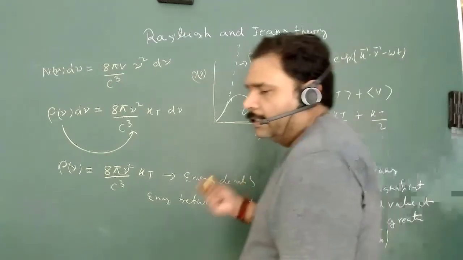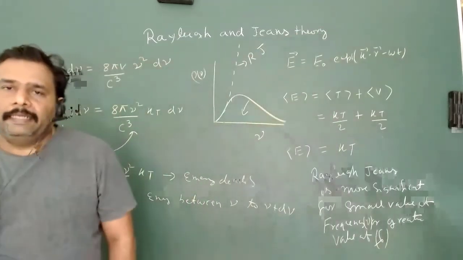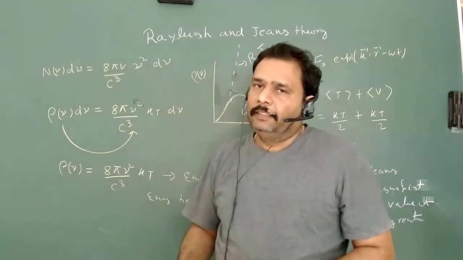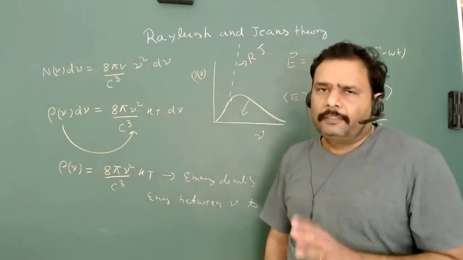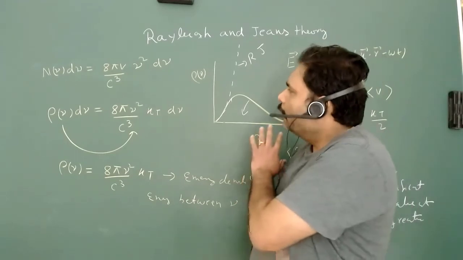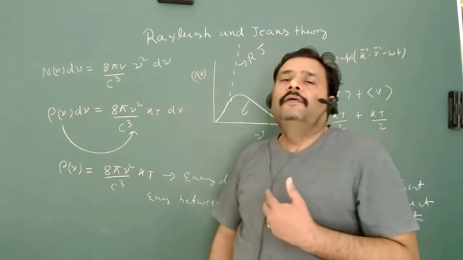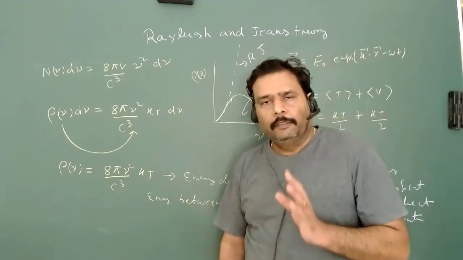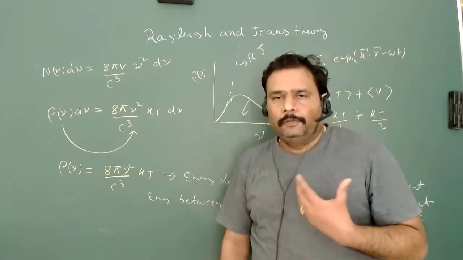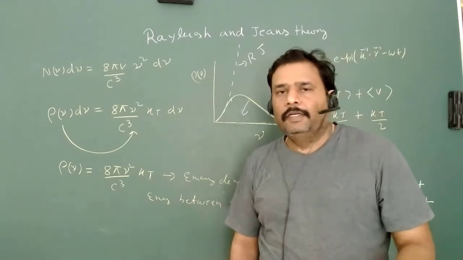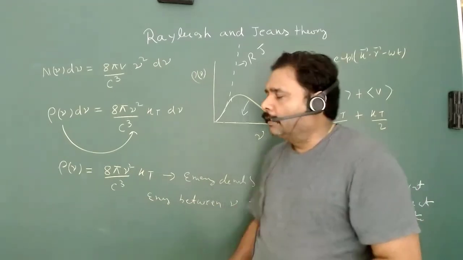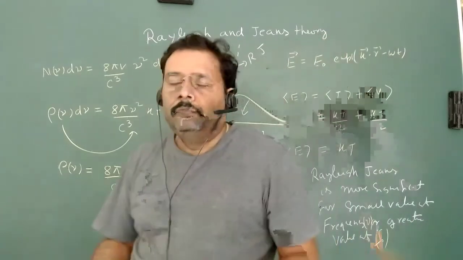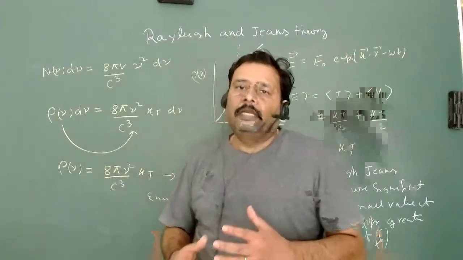So this is one beautiful attempt to understand black body radiation. This is a really nice theory, but it is not applicable for higher values of frequency. Up to the lower limit of frequency, this classical theory is well defined. So this is a wonderful explanation. At least he tried to calculate the number of modes.